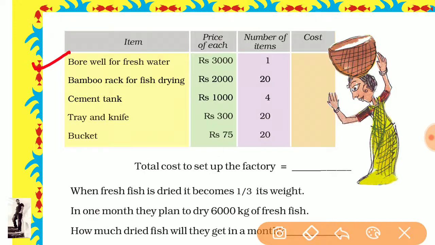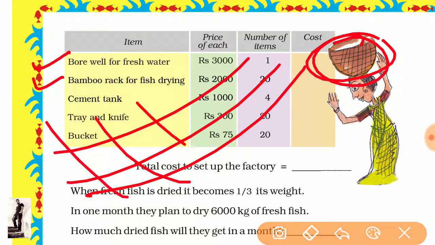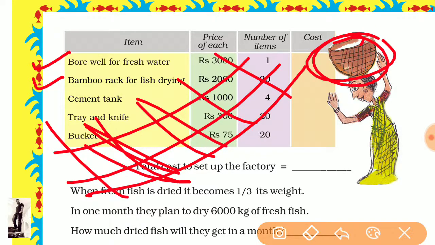Second is a bamboo rack for fish drying. It has a rack, but not the same; it is like a bucket and tray, with bamboo like this. So they put fishes on it to dry.